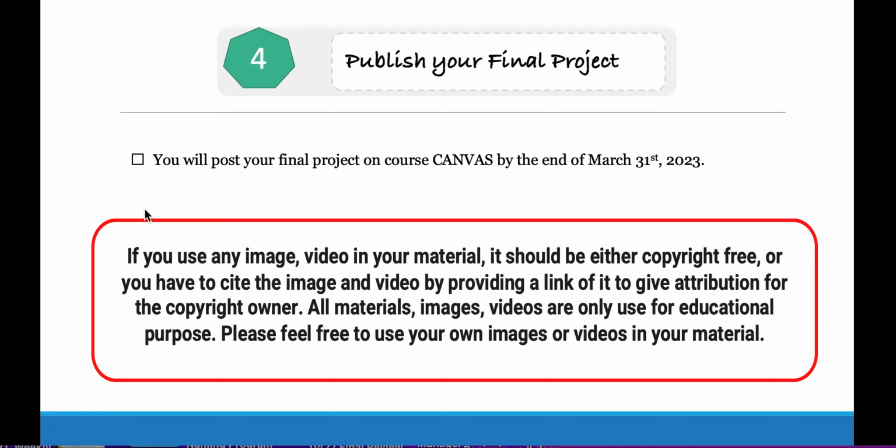Please be reminded, if you use any image or video in your material, it should be either copyright-free or you have to cite the image and video by providing a link to it in order to give attribution to the copyright owner. All materials, images, and videos are only used for educational purposes. Please also feel free to use your own images or videos in your material.